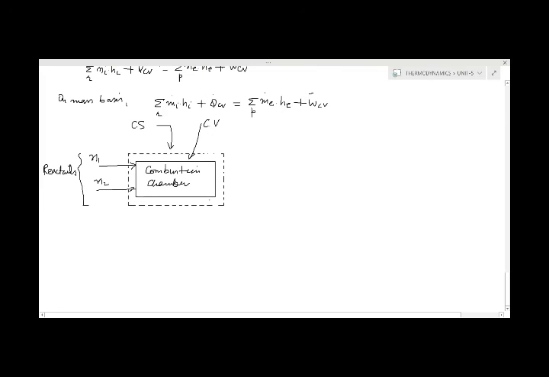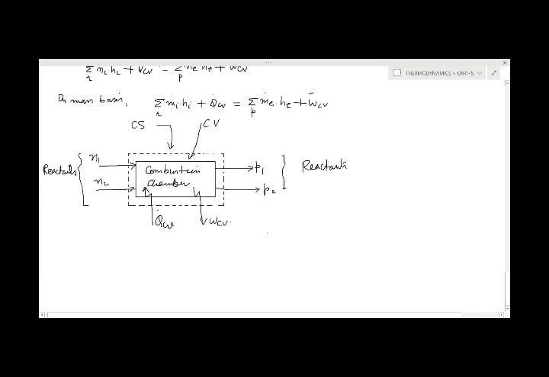On the right hand side, by the reaction, it will form products P1 and P2. Now suppose in this reaction some amount of heat is added, that is Q_CV, and when the reaction takes place, suppose we get some amount of work, that is W_CV.